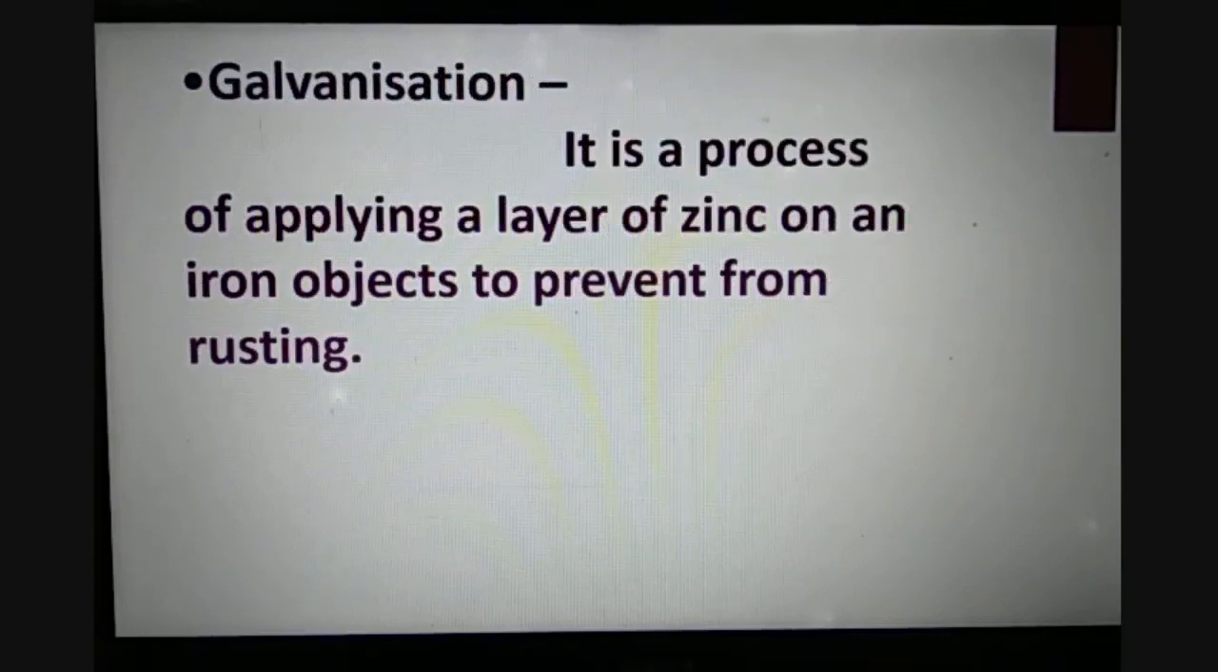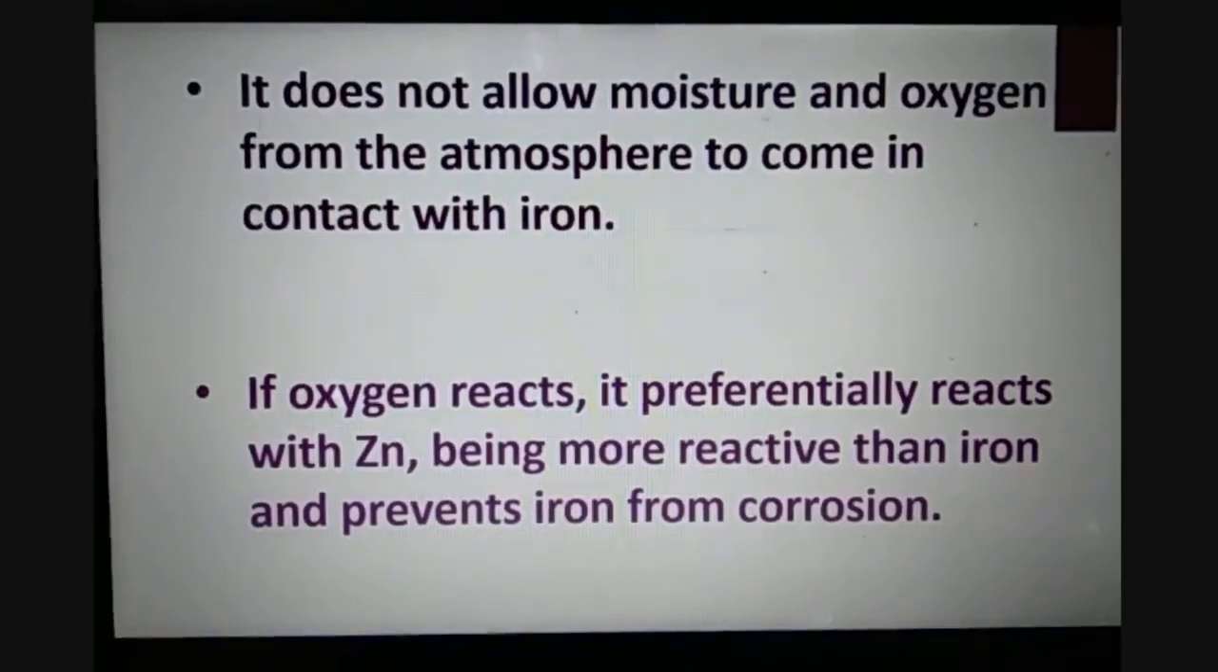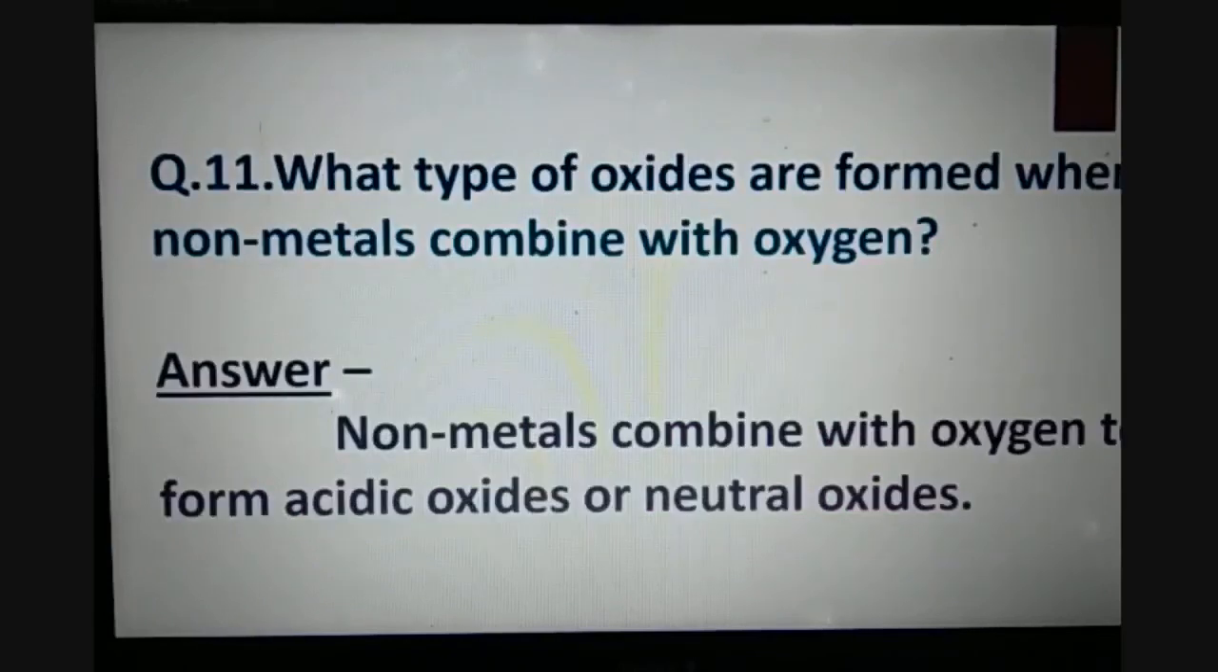Second is galvanization, which is a process of applying a layer of zinc on an iron object to prevent it from rusting. Because it does not allow moisture and oxygen from the atmosphere to come in contact with iron. As we know, oxygen preferentially reacts with zinc, because zinc is more reactive than iron, and hence in this way iron can be prevented from corrosion.